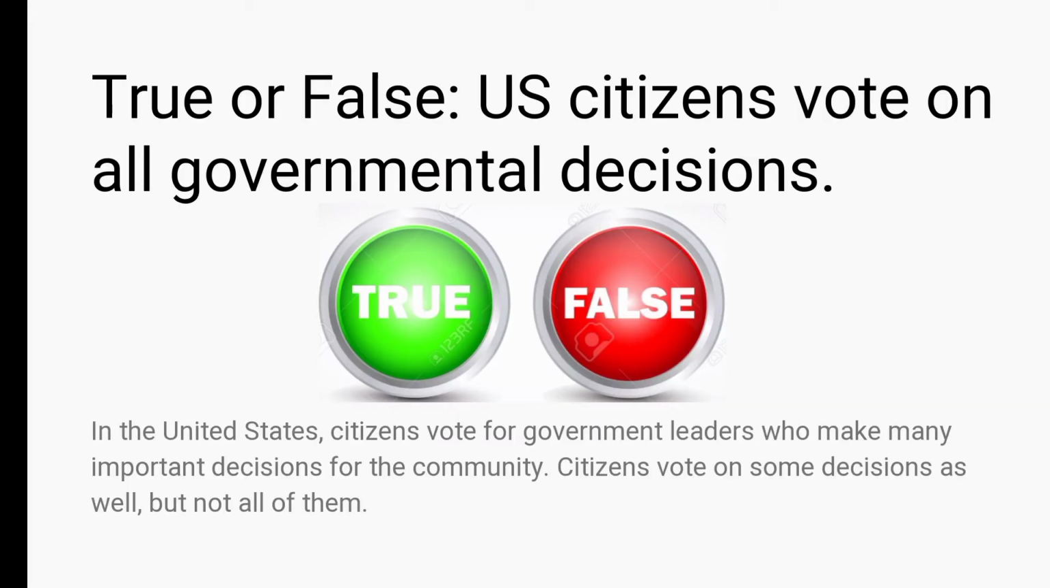True or false question: U.S. citizens vote on all governmental decisions. It's false. In the United States, citizens vote for government leaders who make many important decisions for the community. Citizens vote on some decisions as well, but not all of them.